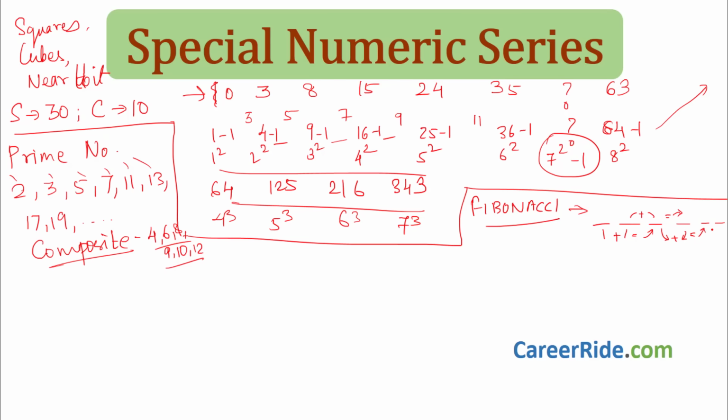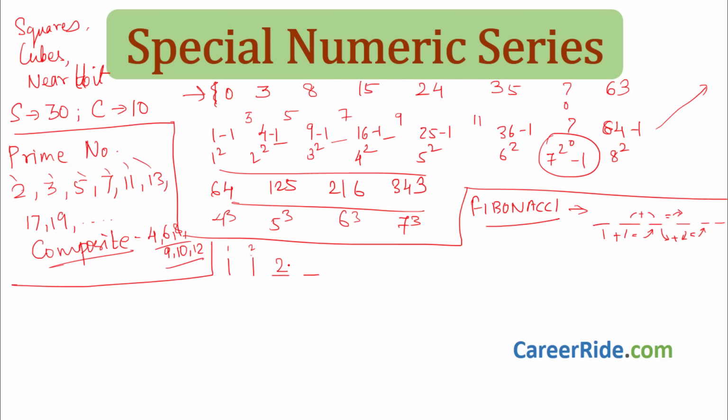So the Fibonacci series always starts with two ones. See, I'll draw over here 1 and 1. The Fibonacci sequence starts with this and goes on up to infinity. This is the first element, this is the second element. So what is the next element? Add this and this. What will you get? 1 plus 1 is 2.